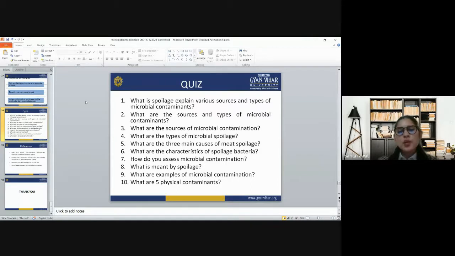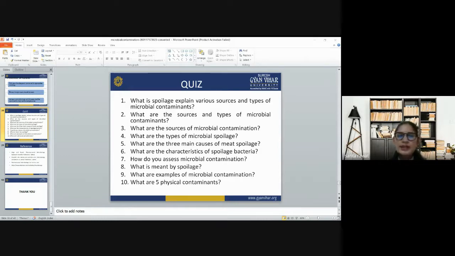How do you assess microbial contamination? What do you mean by spoilage? What are examples of microbial contamination? And what are the five physical contaminants? So, when we talk about contaminants, we have lots of different questions. Okay, so let us take these one by one. When we take our first question, what is spoilage?